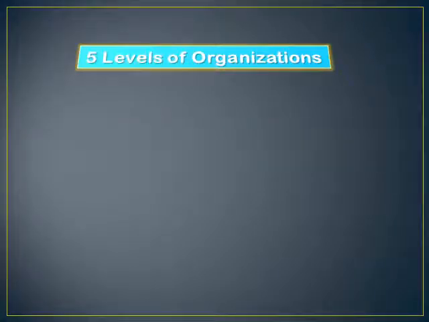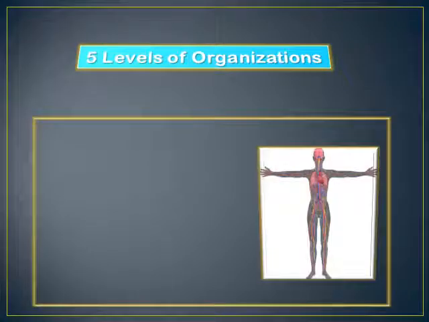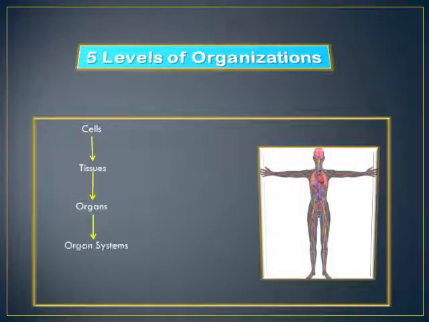There are 5 levels of organization because the multicellular organism, the human body, is a complex one. So to understand its composition, the human body is organized at 5 different levels, and these levels are organized from simple to complex. These levels start from the smallest level, that is the cell, and the cells are organized into tissues, and the tissues form the organs, and the organs are organized into organ systems, and different organ systems create an organism.